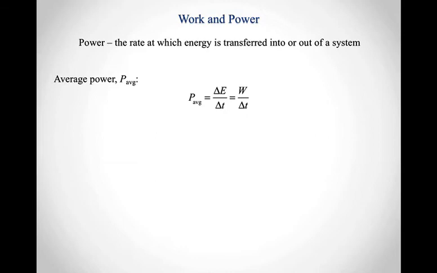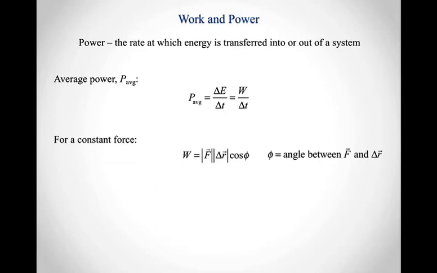Well, again, the way we know how to change energy, so our energy transfer that we know of at the moment, is work. So I can think about the average power as nothing more than the work delivered to the system, or the work done on the system, divided by the time it took for that work to be delivered.